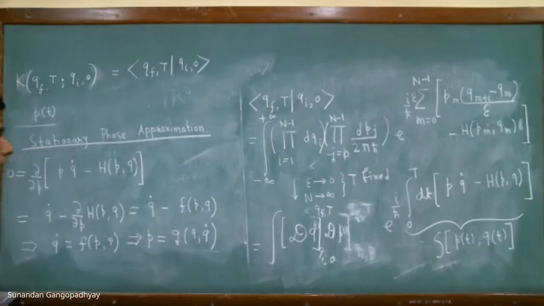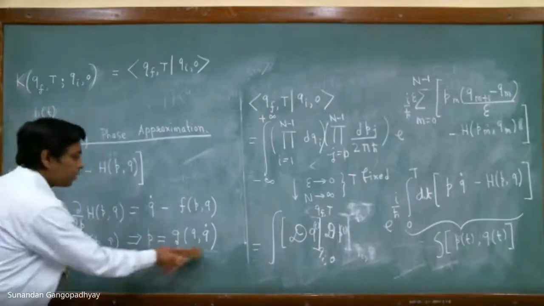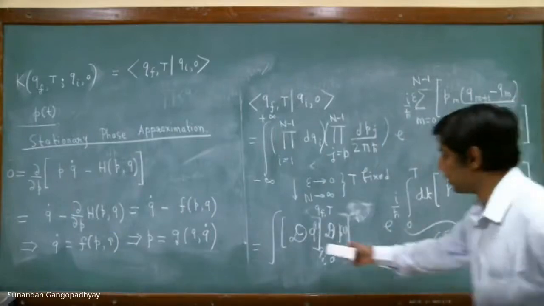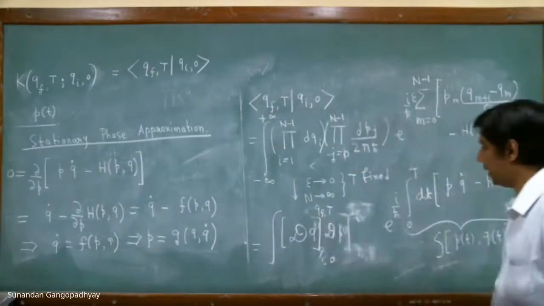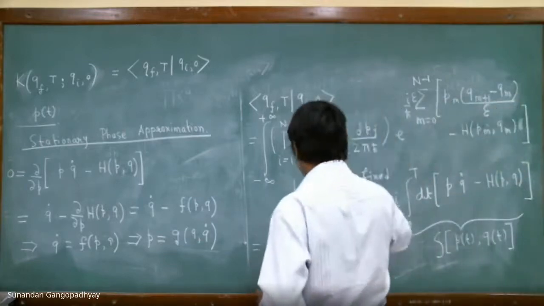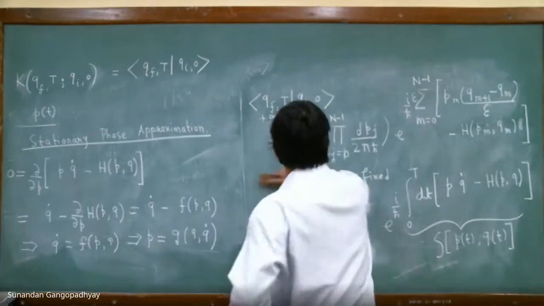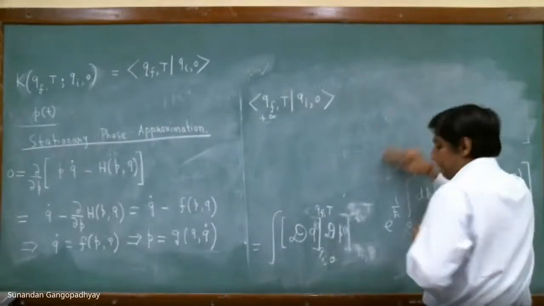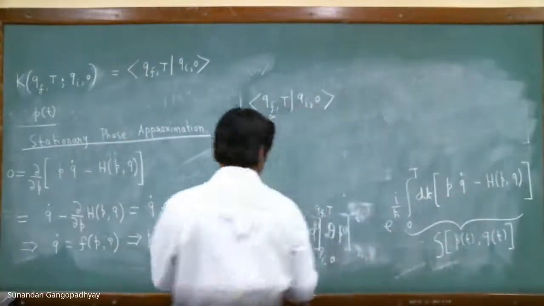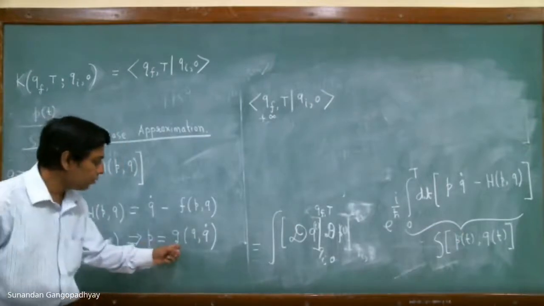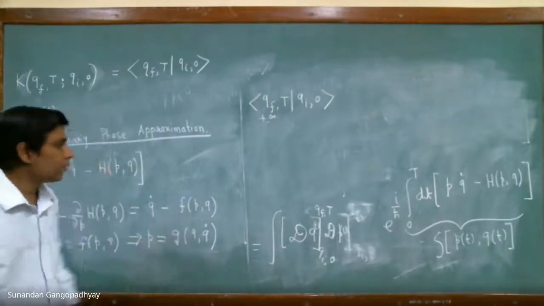And if you use this approximation, where the momentum gets related to the velocity, you can now immediately carry out this p functional integral, the integral over all possible momenta. So how to do that? From this expression, you see p has been related to q and q dot by this function.